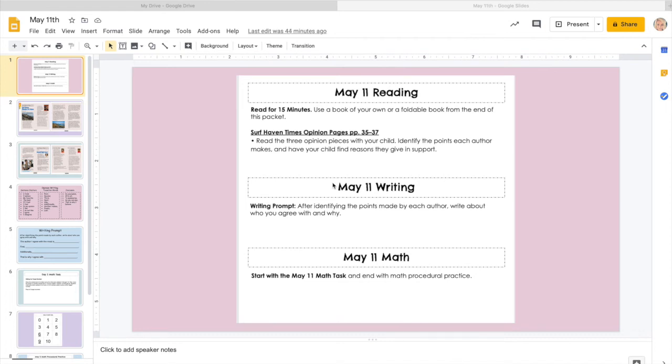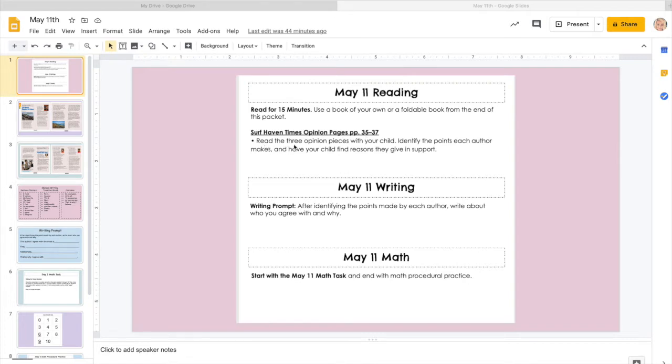Today we are going to be going over the May 11th portion of the distance learning packet, where for reading, I need you to read for 15 minutes. You can either use a book of your own that you have at home, use one of the foldable books at the back of this distance learning packet, or if you have an online resource, you can use those as well. We're going to be revisiting the Surf Haven Times opinion pages.